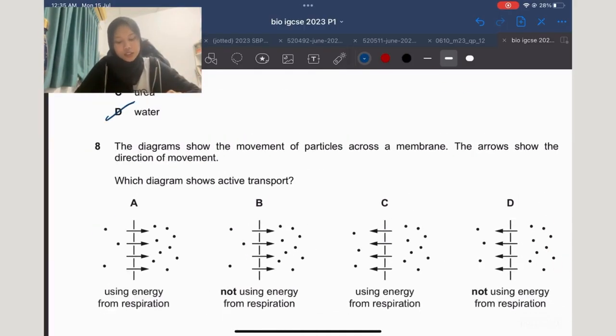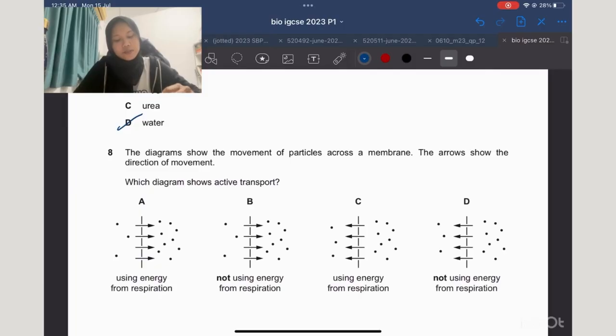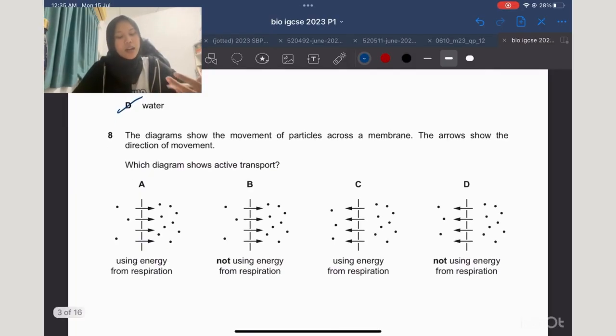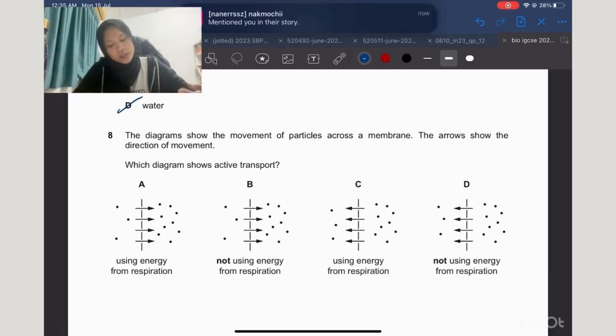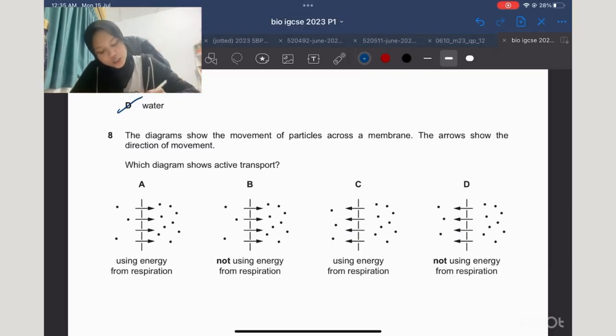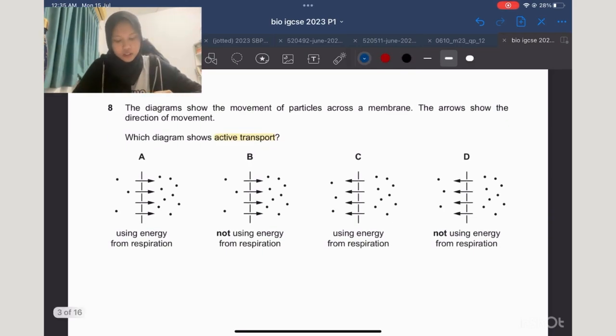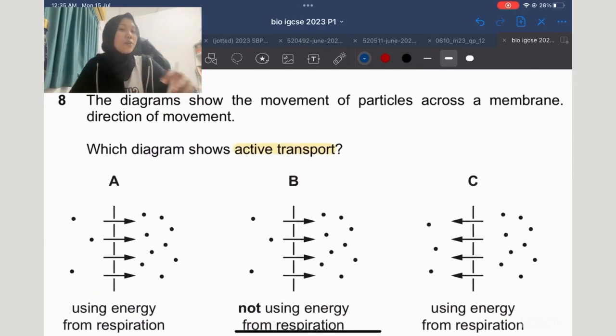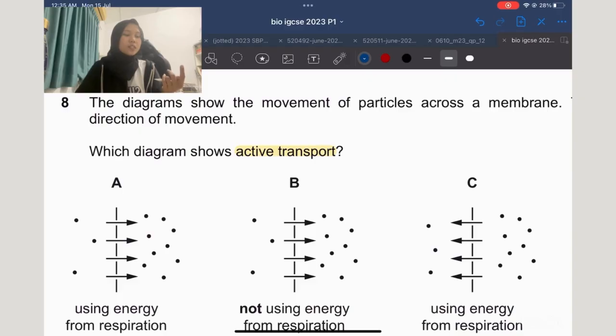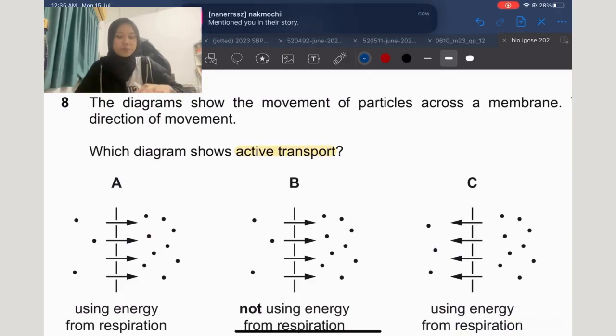Okay, last question. The diagram shows the movement of particles across a membrane. The arrows show the direction of the movement. Which diagram shows active transport? We have two types of transport, right? Active transport and also passive transport.